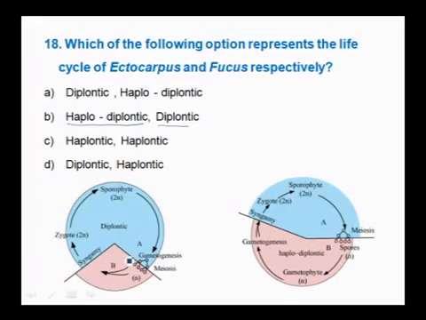But here Ectocarpus is haplodiplontic. They have a sporophytic phase, then a gametophytic phase and then a sporophytic phase, whereas Fucus is diplontic. Angiosperms are an example of diplontic, where the sporophyte is the dominant phase and the gametophyte is just fusion, the zygote representing the diplontic phase. So the correct answer here is haplodiplontic and diplontic.